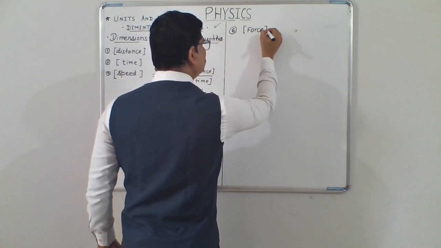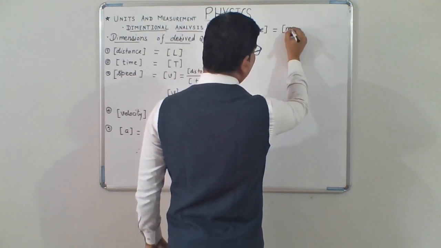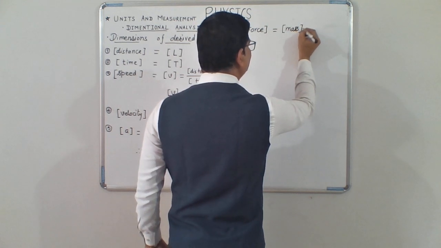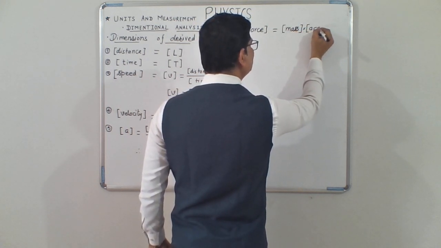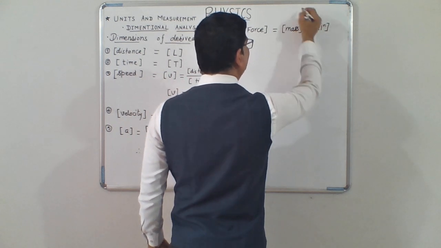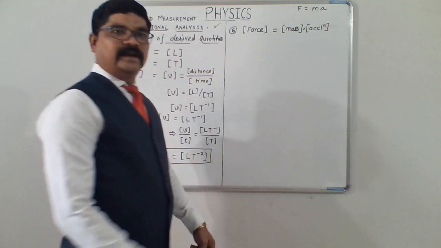Dimensions of force will be equal to dimensions of mass multiplied by dimensions of acceleration. This is the basic formula we have taken from Newton's second law, F equals m into a.